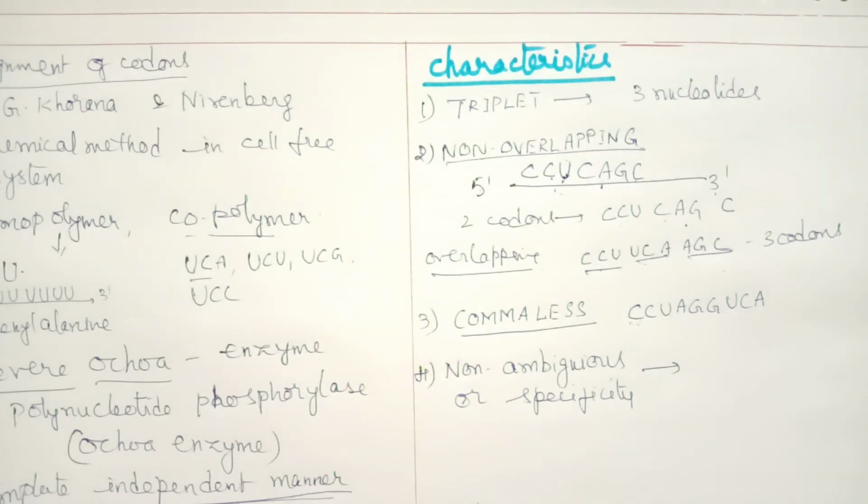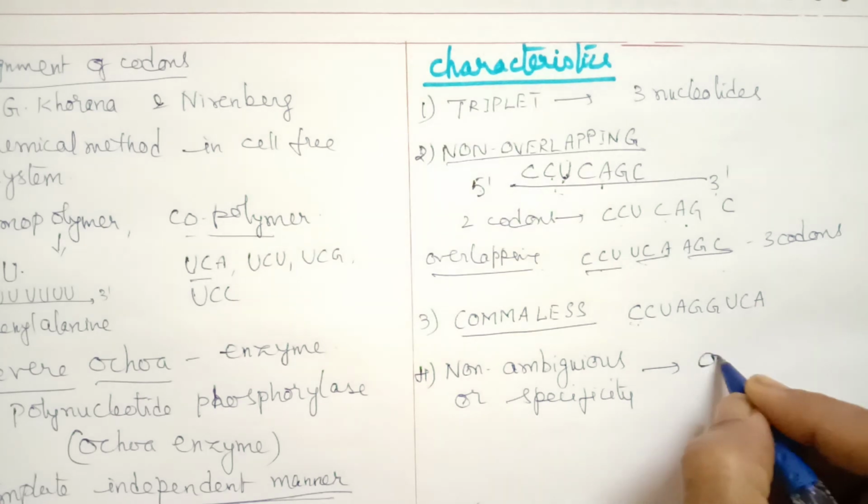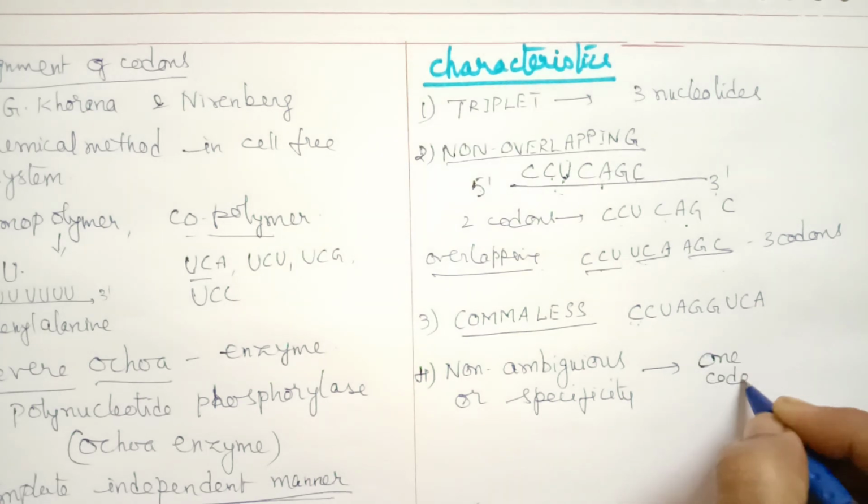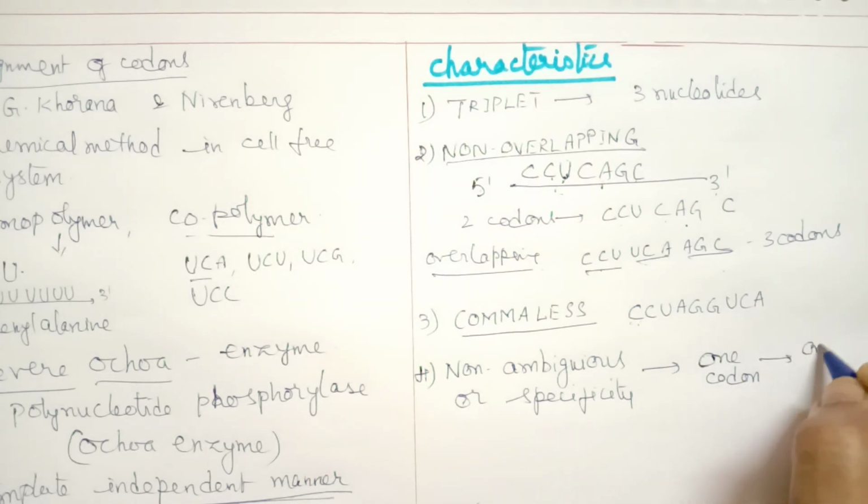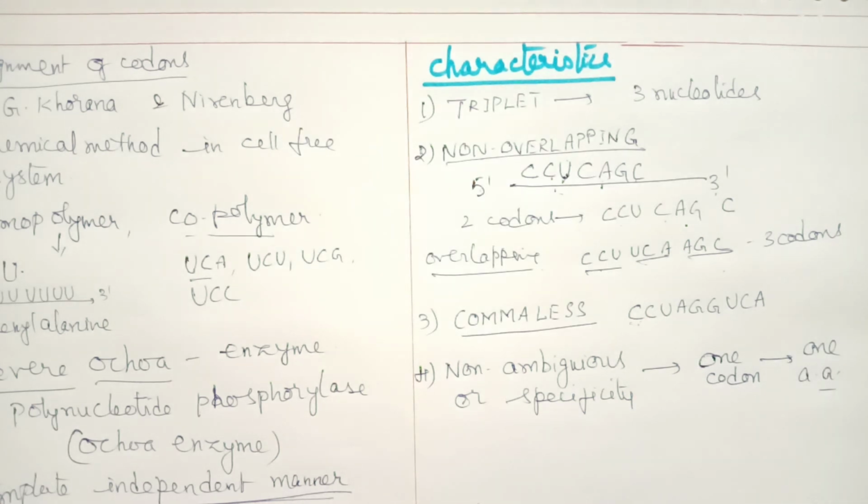So what is this feature? One particular codon always codes for only one amino acid. So what is non-ambiguous? One codon codes for one amino acid. This is called non-ambiguous or specificity.